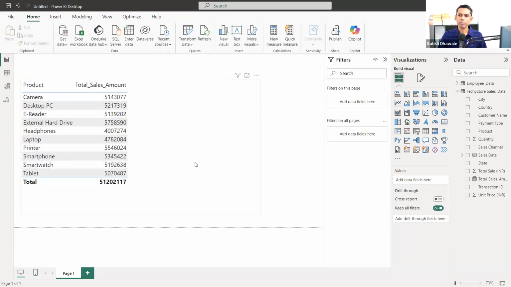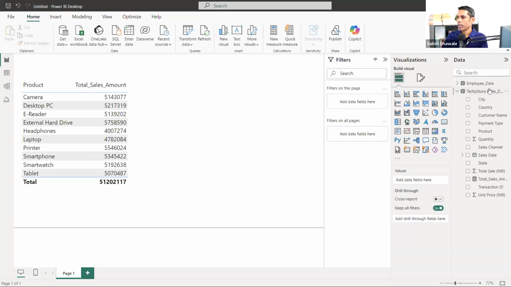In order to make a comparison, I don't have any implicit functions for that. We cannot do any sort of dragging and dropping either. So in order to do that, we need to add DAX formulas to get this kind of insight. If you want to compare any product, or even all the products, with this total and find out the percentage, you can do it with the help of the CALCULATE formula. Let me tell you how to do it.